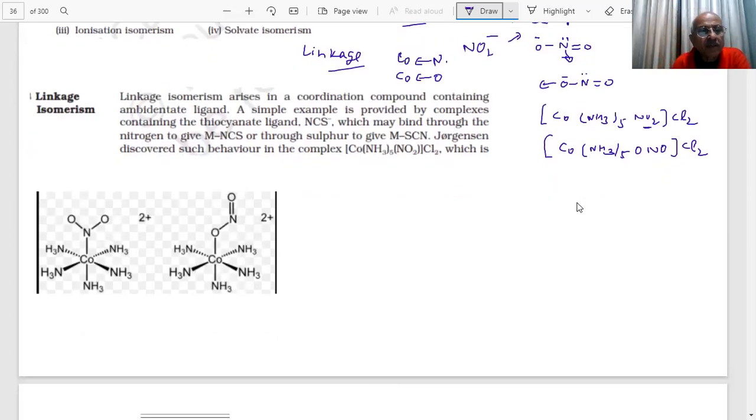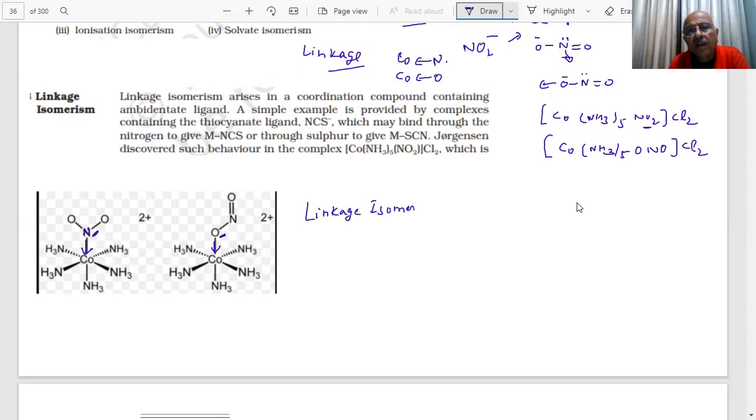You can see that this is the nitrogen, NO2, and here it is the oxygen. See the difference? Nitrogen here, oxygen here. So they are two different compounds. What type of isomers is this? Linkage isomerism.